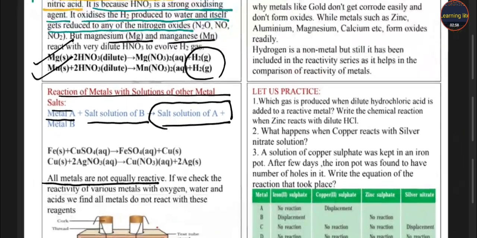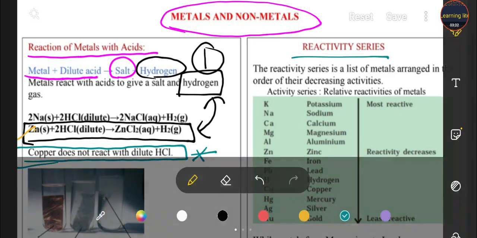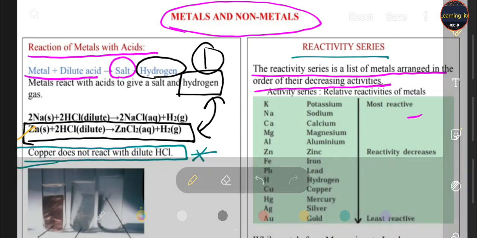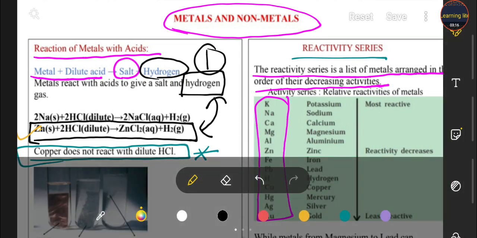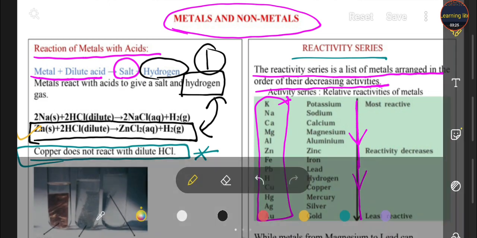Let's move to the reactivity series. What is the reactivity series, students? The reactivity series is a list of metals in decreasing order of their reactivity. That is the reactivity series you have to learn, students. This starts from potassium and ends at gold. The topmost are most reactive, and as we move down, their reactivity decreases.